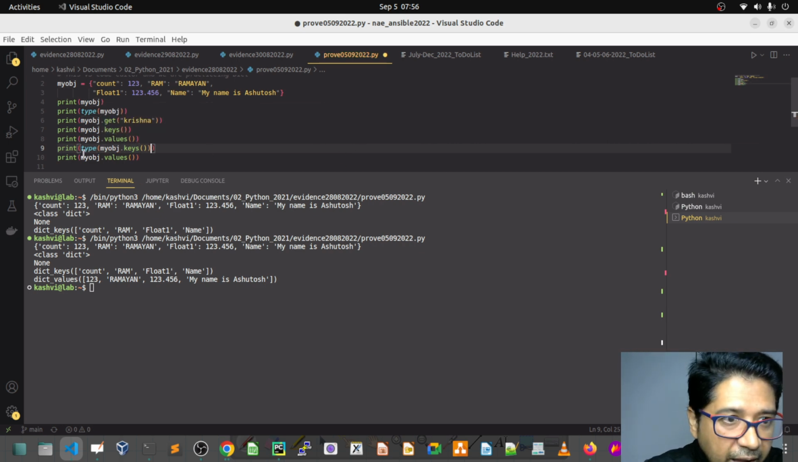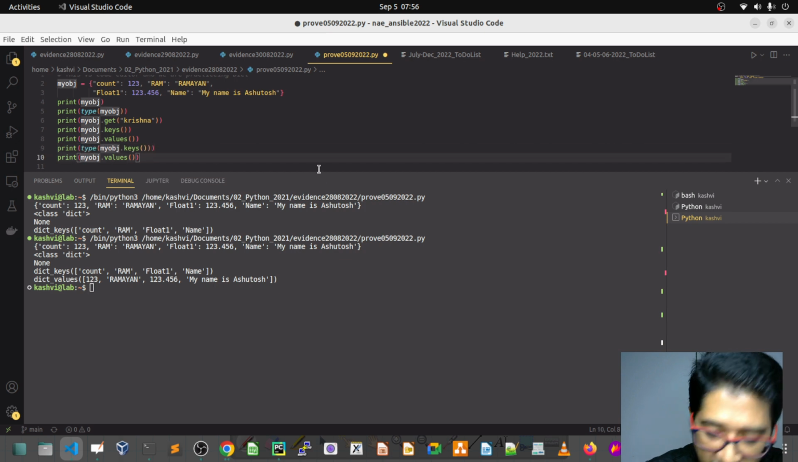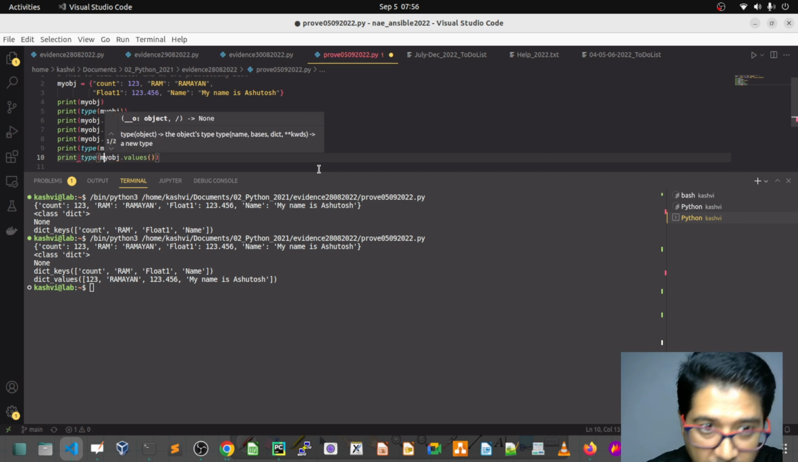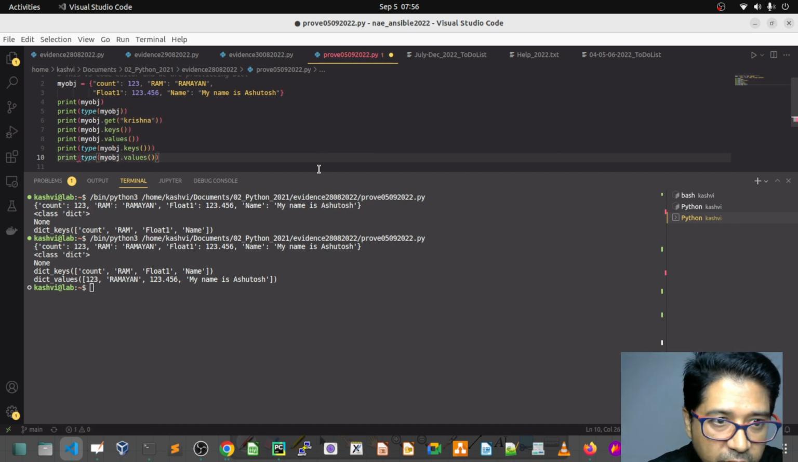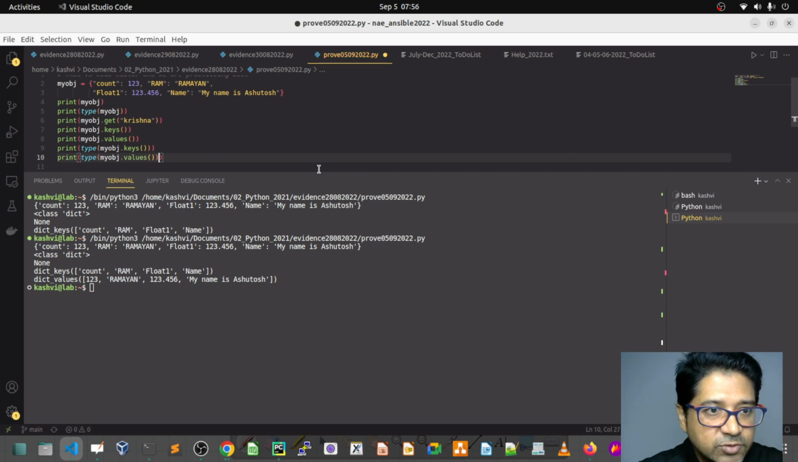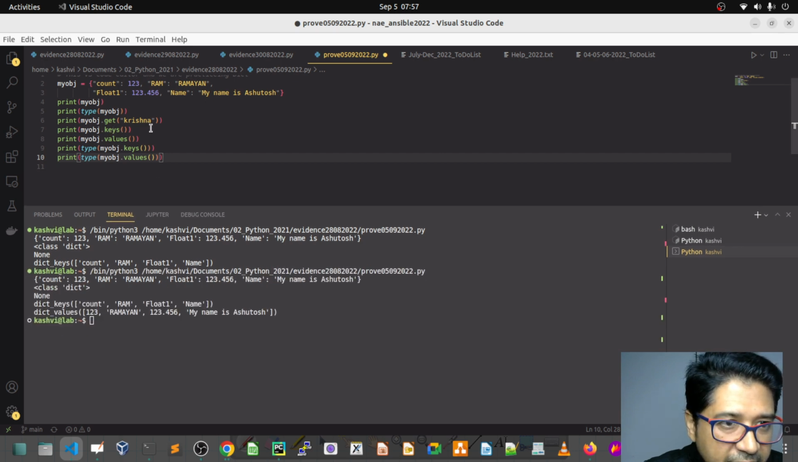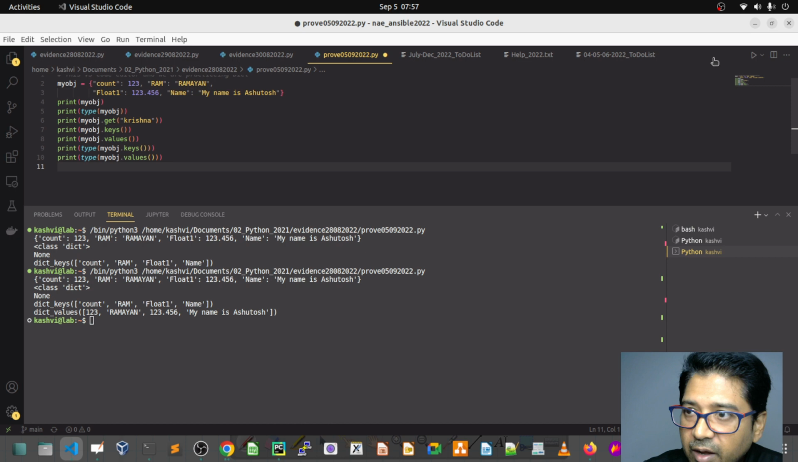What type? Value. So either it's a dictionary or the list. The list is well done because I need all the values in the list only. Do you understand what I'm doing here? First time we are printing the key, then we are printing the values. Here we are checking the type of the key and type of the value, right? I'm going to clear this.